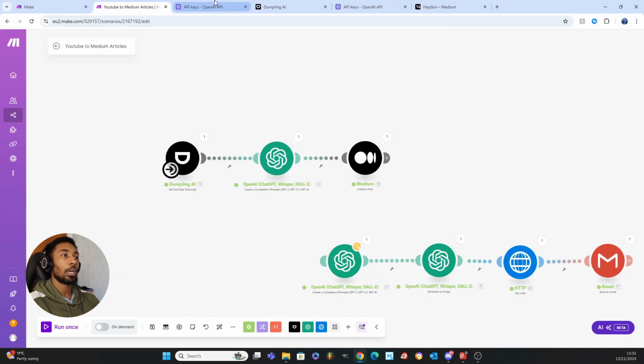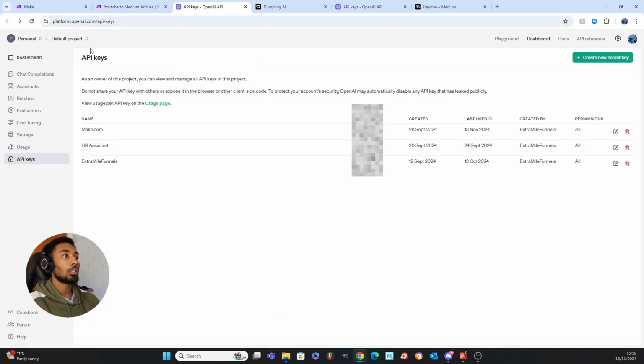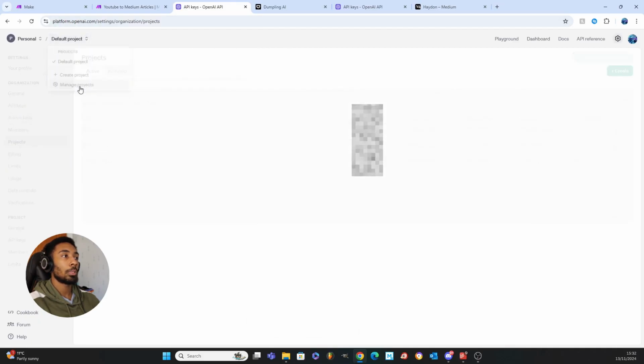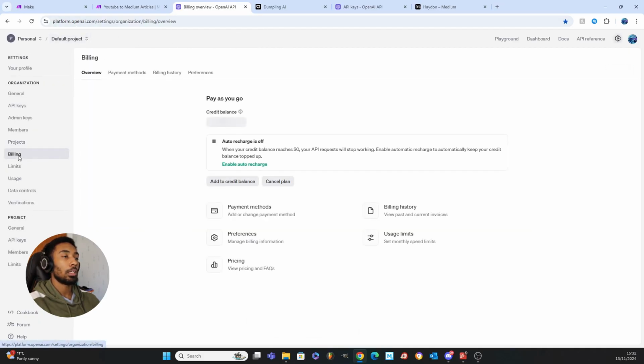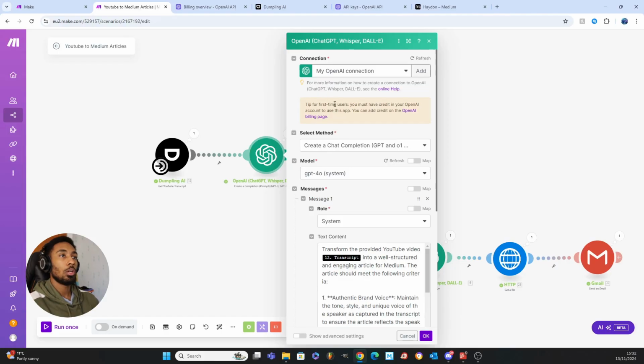So to add $5 or top up your account, you're going to need to go to your dashboard, go to manage projects, and you'll see billing here, right? So billing here, you can add credit to balance. And you can have this as pay as you go, or you can have it set up so that when your account reaches a certain value, it will then automatically top itself up. But you will need some money on here for these things to work, basically. So let's go back to our OpenAI block here, right?